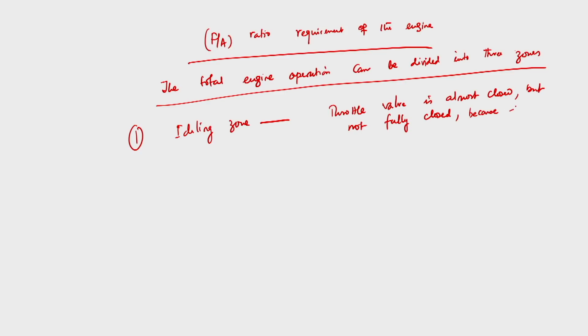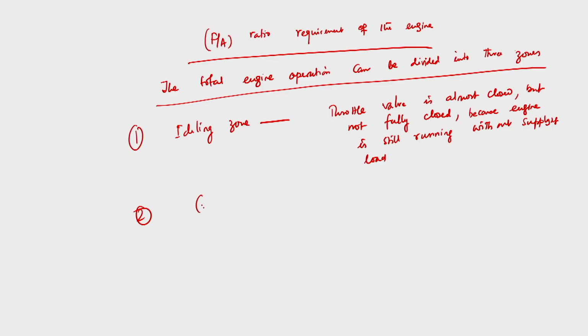That means the idling zone is a zone where the throttle valve is almost closed but not totally. We need to supply air fuel mixture because the engine is still running without supplying load. So, we are not getting any load from the engine, but it is still running, and for that we need to supply air fuel mixture. This is known as the idling zone. The engine is in idle condition, and in that zone the throttle valve is almost closed but not totally.